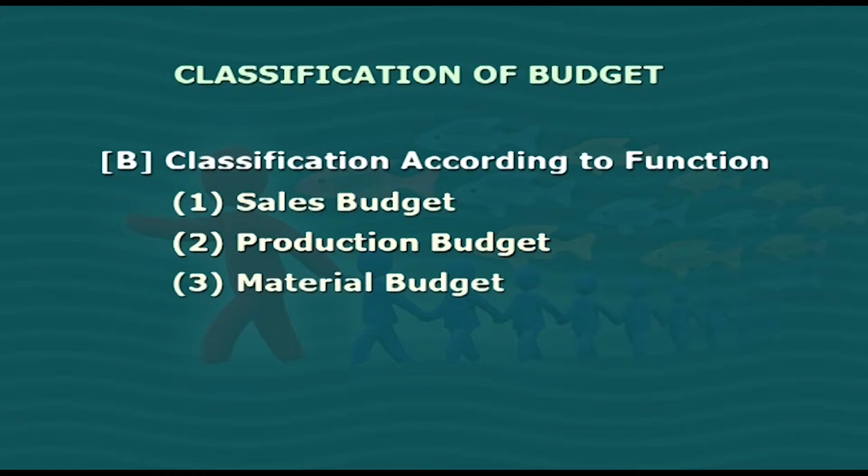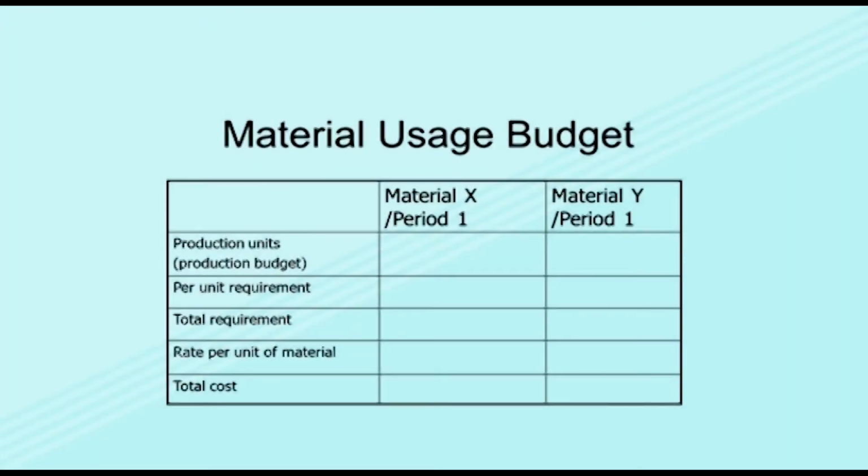Third is material budget. Material budget is important for an organization. Material procurement budget is an estimation of quantities of raw material to be purchased for production during the budget period. It is very important for organization to formulate effective purchase policy of raw materials. Material budget should be prepared normally taking into account different factors like availability of finance, storage facilities, price trends in the markets, and so on.